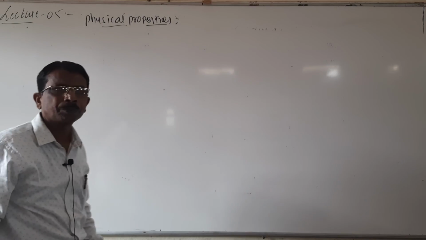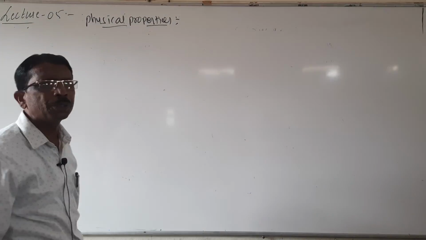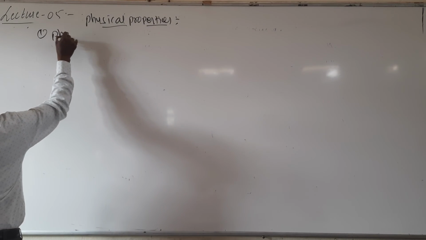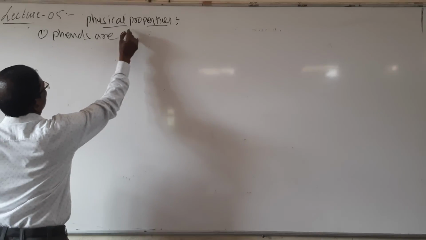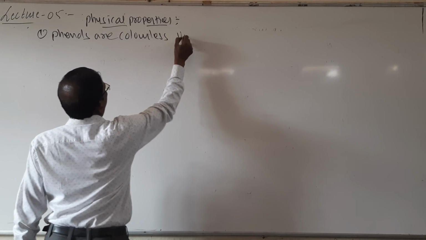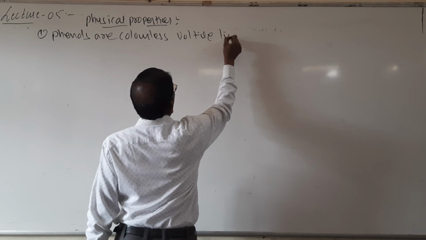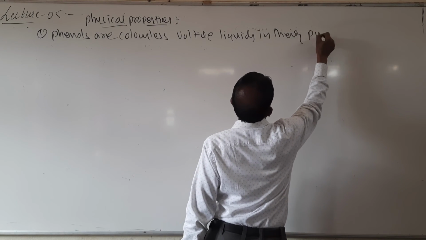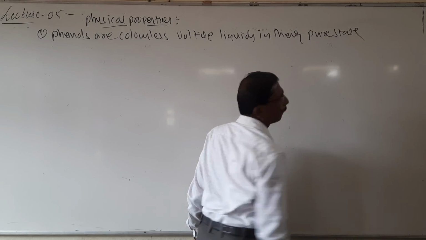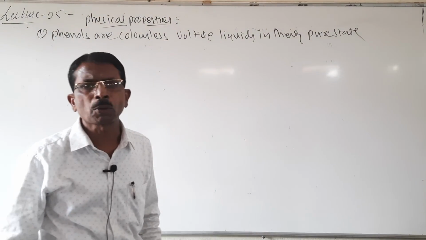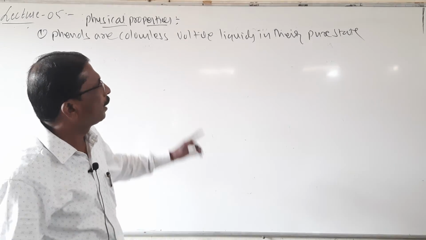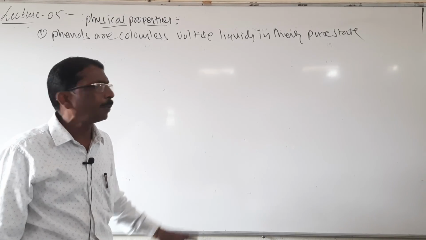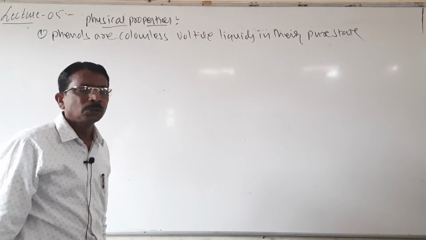Physical properties. So here phenols are colorless volatile liquids in their pure state. Sometimes they may occur in the solid state. When phenols are exposed to air and light, they gradually change their color and may turn pink.